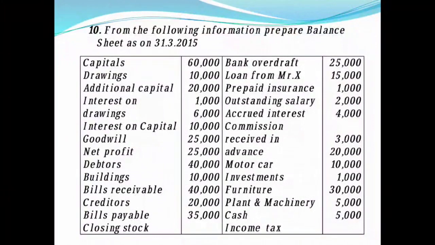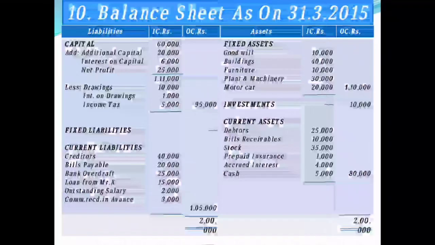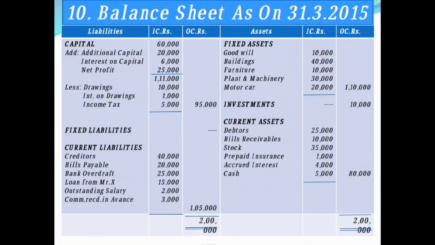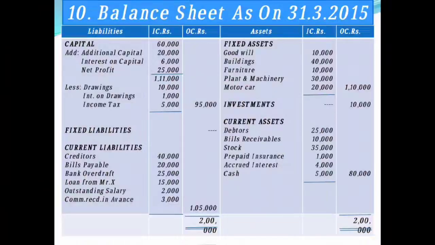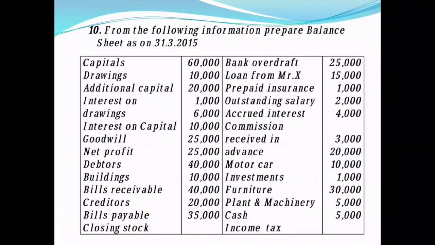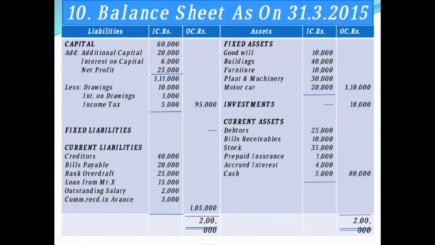We'll see the first problem. From the following information, prepare balance sheet as on 31/3/2015. Okay, so first we have a capital. They have given here 60,000, which you are going to record here. Liability side, first capital in a column 60,000. Okay, the next you have drawings rupees 10,000, which you are going to deduct from the capital. Here we have recorded less drawings rupees 10,000. The next you have additional capital which you have to add to your capital. So to the capital you are going to add additional capital 20,000.